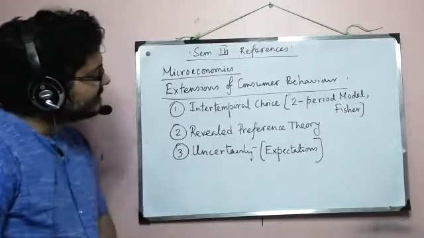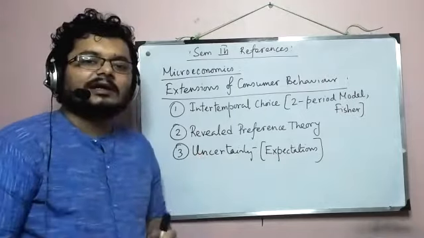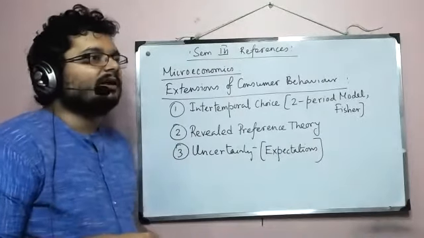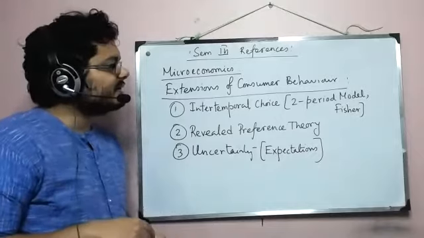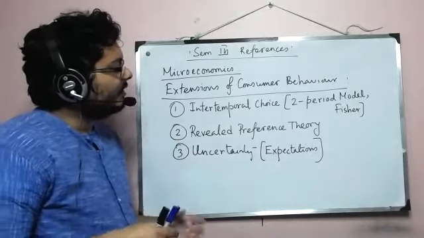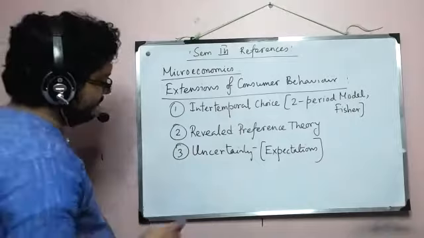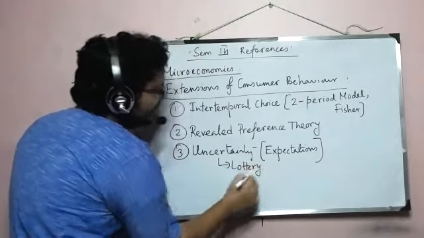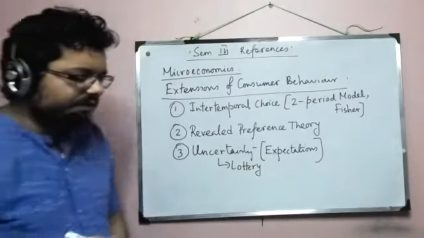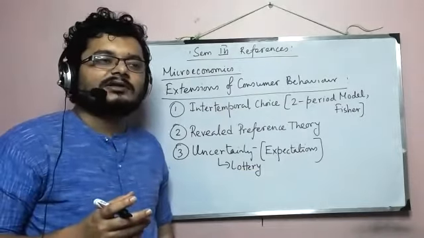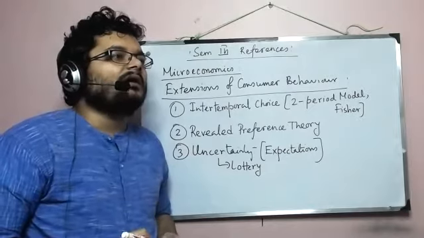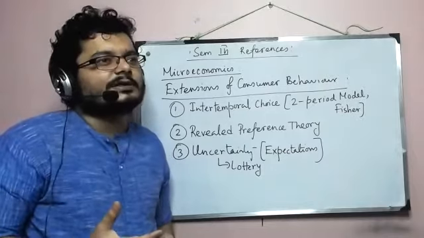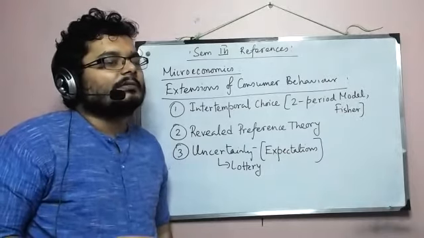But the important thing is the structure that we will use to capture uncertainty, or consumers' behavior under uncertain situations. We will use a term called lottery, and this term will allow us to treat the scenarios in terms of consumption bundles, the payoff of which is uncertain.